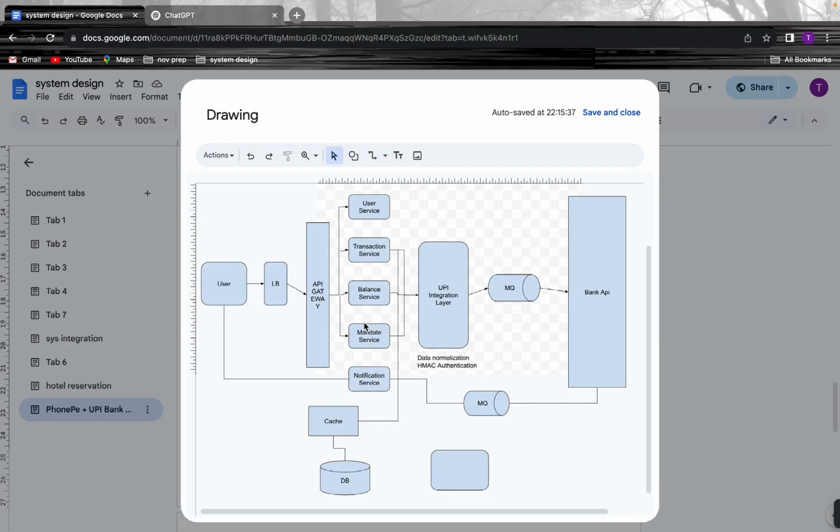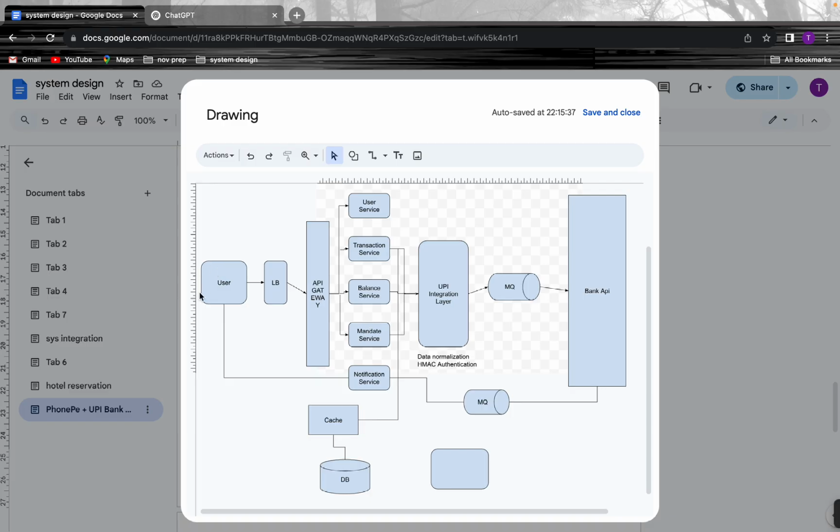Okay, so the diagram looks like this now. Let's go through the flow. A user will be sending a request on balance or a transaction request, and it will go to the load balancer, and it will do auto scaling and all those things.